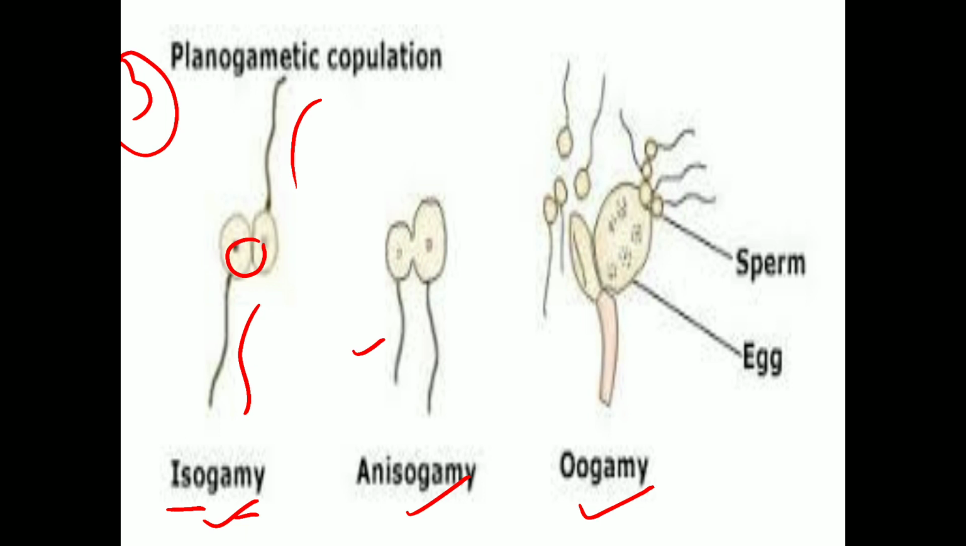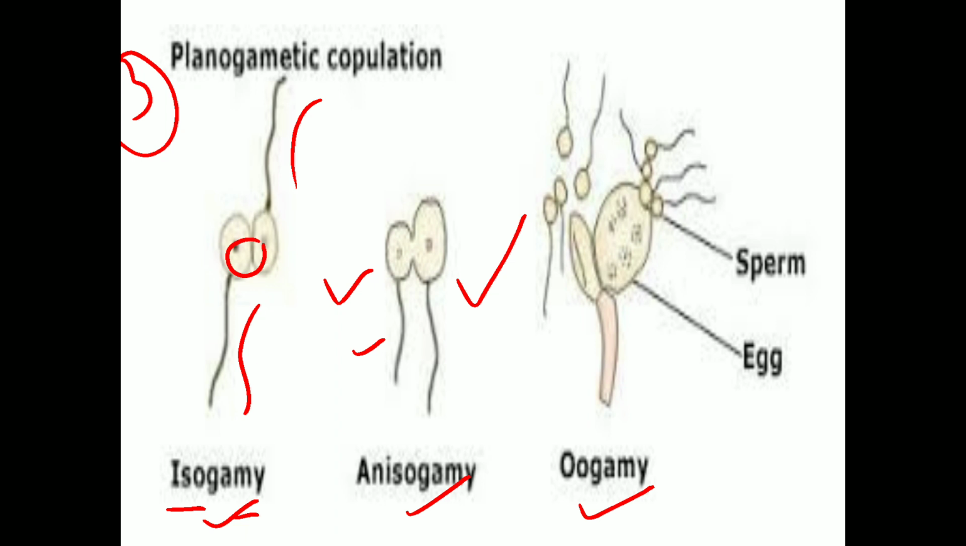Anisogamy means what? Again the same, just like isogamy, but anisogamy means the fusion of male and female gametes where the female gamete is slightly larger than the male gamete. When such a fusion of gametes takes place, it is called anisogamy.